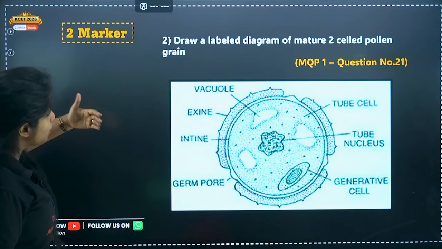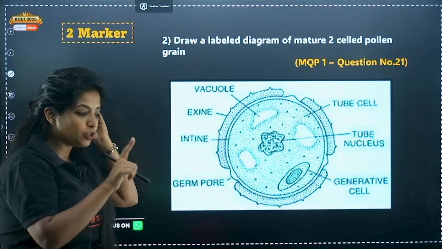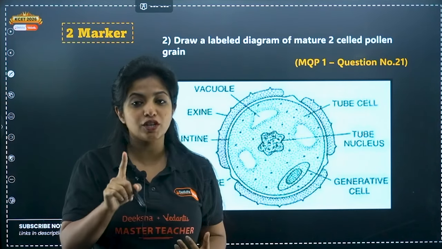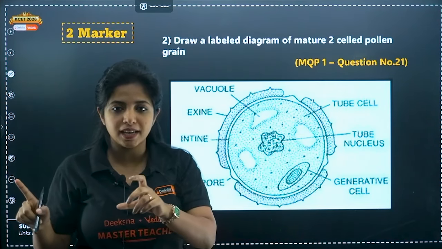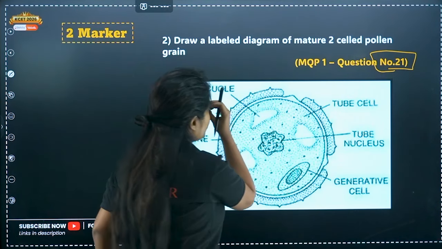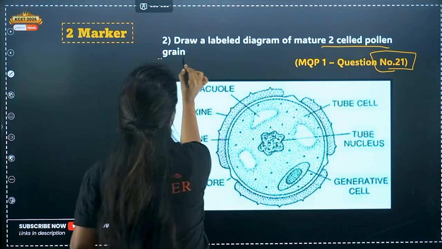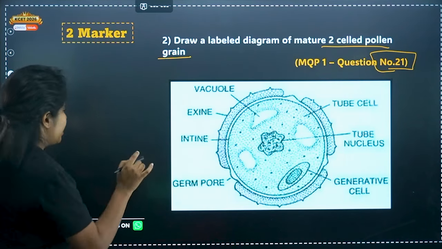Now, going ahead with the next question, that is a 2-marker question. I told you in the MQP or in the blueprint, one type of question from each category is coming, right? So, next is a 2-marker question. This is question number 21. You have to draw a diagram of a mature 2-celled pollen grain. So listen to me.